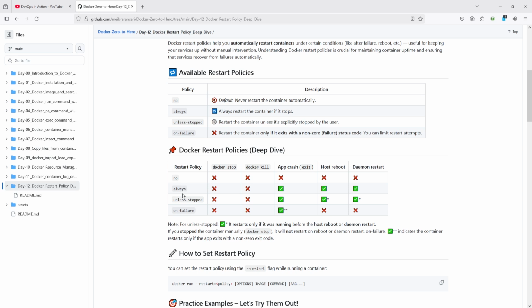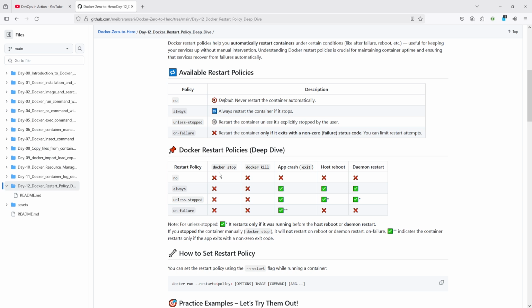The second one is always. With always, after docker stop it will never start, and after kill it will never start. But it restarts when the application crashes with a non-zero exit code. After a reboot it will restart, and when you restart the daemon, like service docker restart, it will restart the container.